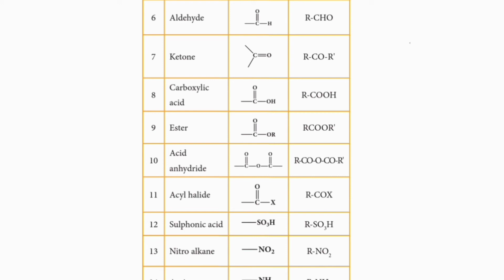Here an H2O molecule is extracted between two acid molecules, giving acid anhydride. That's why the general formula can be written in the form of the acid anhydride general formula, bond COO bond.